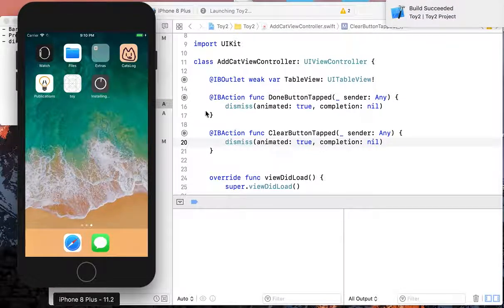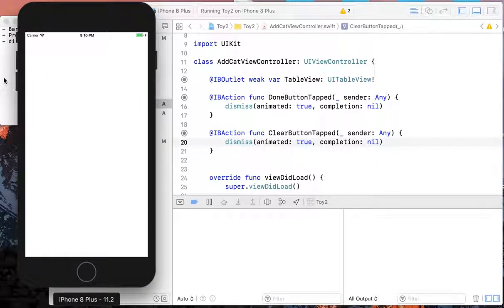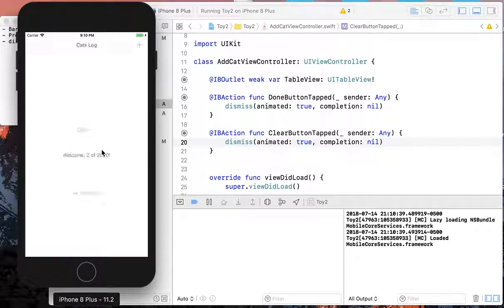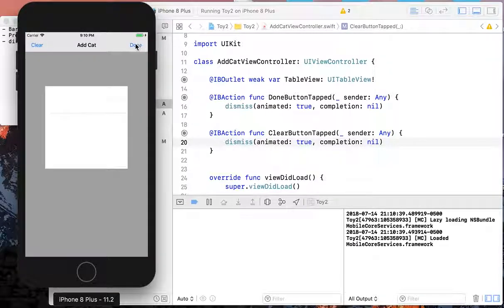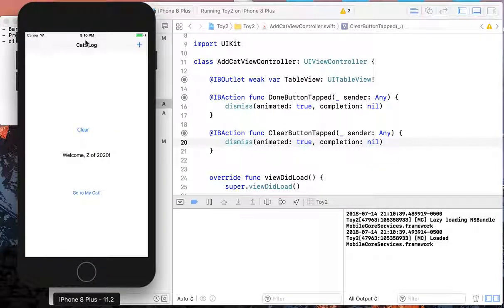Okay, so that succeeded. Now this time I will click done and clear. Our modally presented view will be dismissed, and we can still go to our cats here.